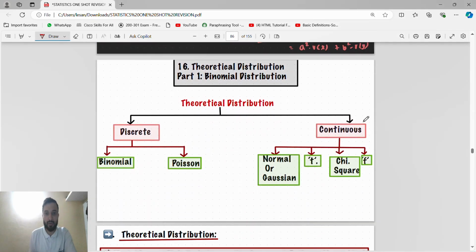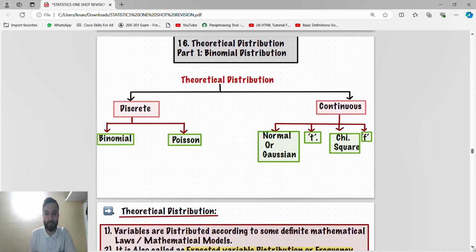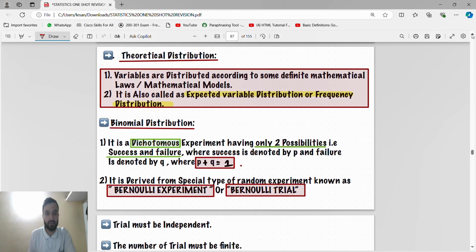Now we'll come to the next chapter, that is theoretical distribution. Theoretical distribution, guys, has two types: discrete and continuous. Discrete is binomial and Poisson. Continuous is normal or Gauss, t distribution, chi-square, and F distribution. This is much more difficult, but you can focus and do binomial and Poisson. But guys, the very important thing: if I have not done it in the class, or if you have not kept this as the first priority, don't touch it. Those who want, you can do it.